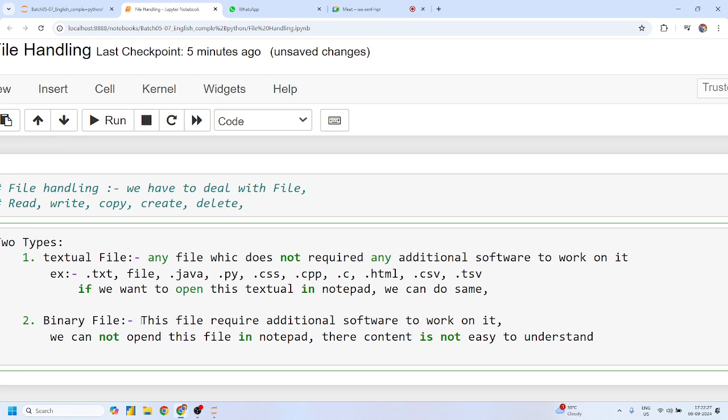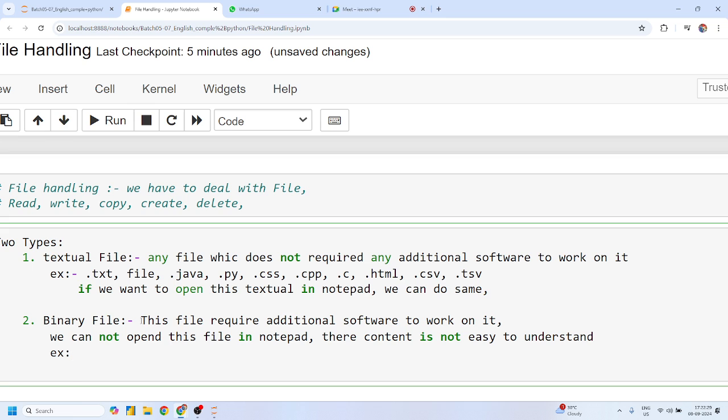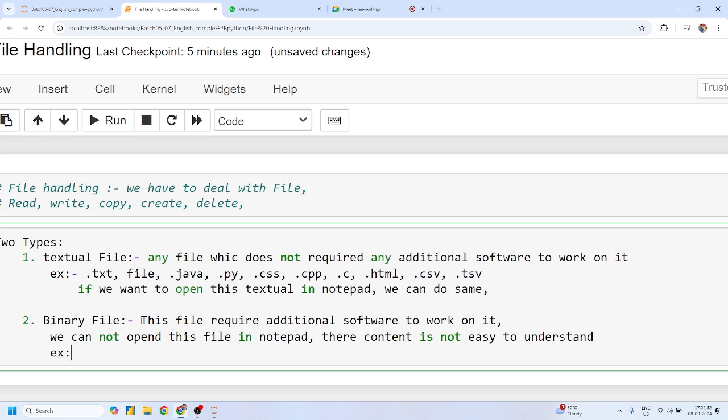Perfect, candidates. What are some examples? Any examples, Shivani and Mohit? Sir, MP3 file. Yeah, .mp3 file. We cannot play audio without an audio player. Yes or no? There should be some audio player in my system or laptop if I want to play this .mp3 file. Any other example? Shivani, Mohit, Pradeep sir, you too. .mp4. Can I write this? Right? .3gp is also one.